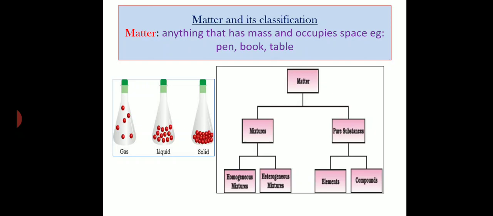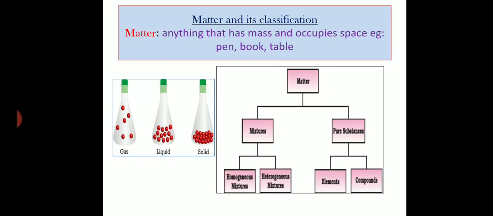Chemically, matter is of two types: mixture and pure substance. A mixture means two or more substances mixed in any ratio. Mixtures are of two types: homogeneous mixture and heterogeneous mixture. A homogeneous mixture has uniform composition throughout. Example, when we dissolve salt in water, it mixes thoroughly, isn't it?